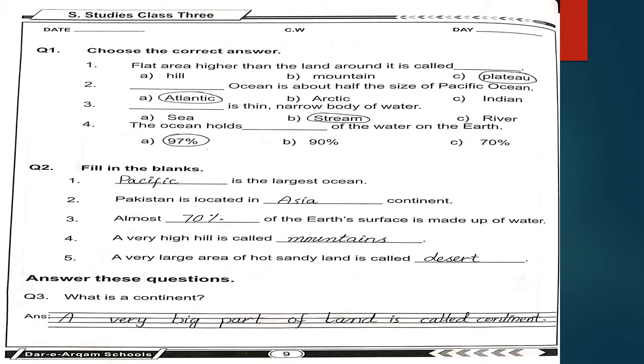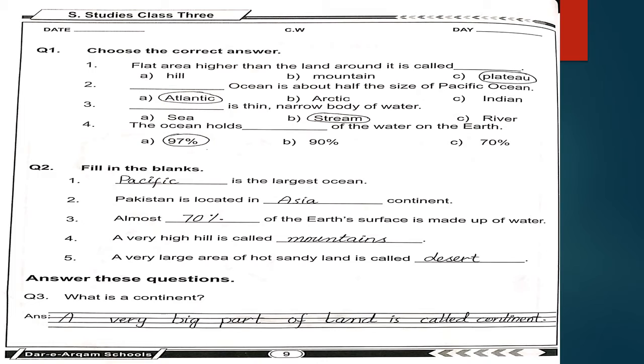Third one is dash is thin, narrow body of water. And options are sea, stream or river. And the right option is stream. The fourth one is the ocean holds dash of the water on the earth. 97%, 90% or 70%. And your right answer must be 97%.